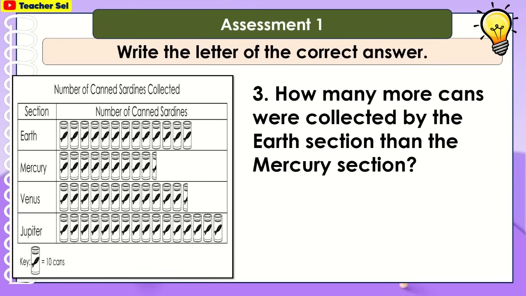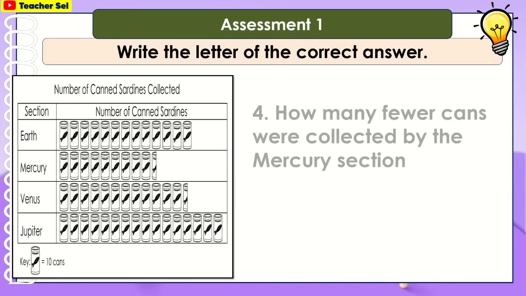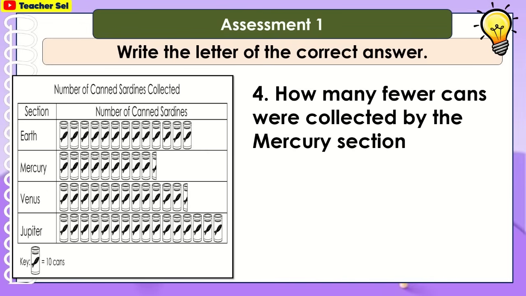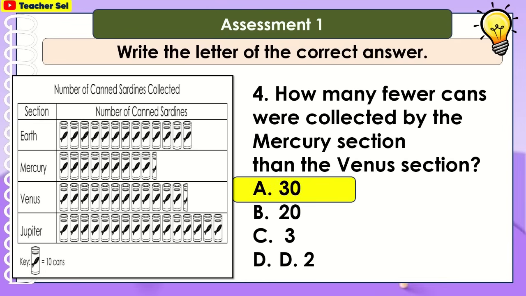How many more cans were collected by the Earth section than the Mercury section? 35, 30, 3 and 1/2, 3. A. 35. How many fewer cans were collected by the Mercury section than the Venus section? 30, 20, 3, 2. The answer is A, 30.